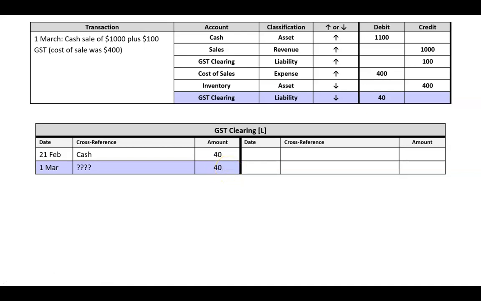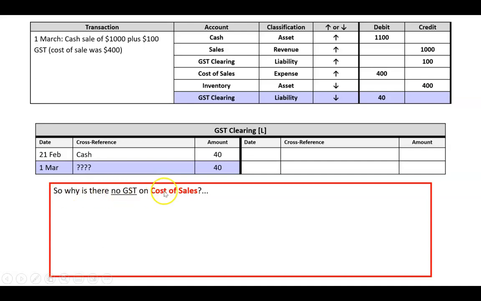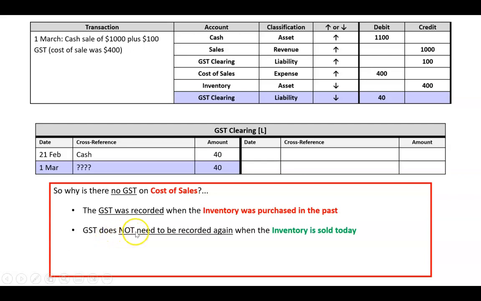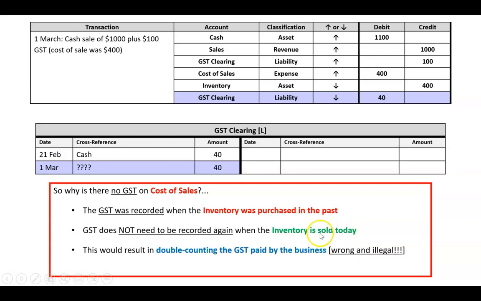So it's double counting. So if we could just summarize this and go, all right, why is there no GST on the cost of sales? We could say, because the GST was recorded when the inventory was purchased in the past, which in this case was the 21st of February. GST does not need to be recorded again when the inventory is sold today. Okay, we've already recorded it. And if we did record it again, this would result in double counting the GST paid by the business. First of all, that's wrong. You can see it's 2 debits here when we should only have 1. It's also illegal because we're telling the government to give us $80 back when really we should be only getting $40 back. So that is why we don't record GST on cost of sales.